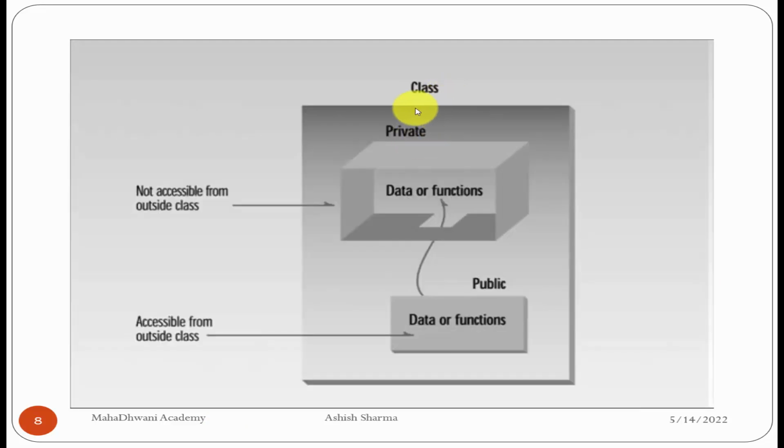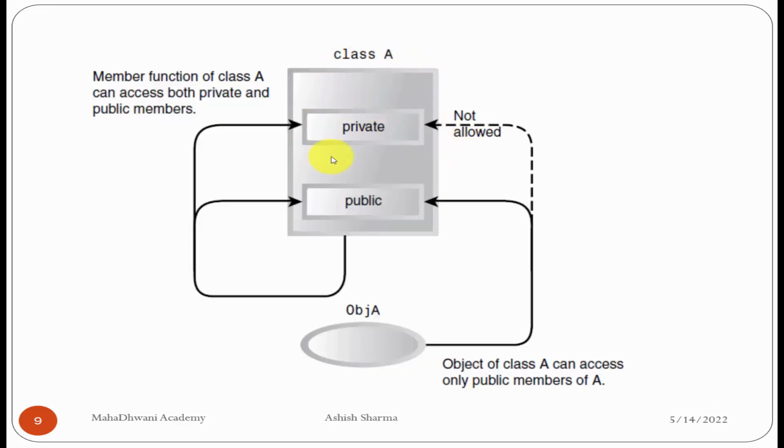Here inside the class we have private members and we have public members. So private members are not accessible from outside the class and public members are accessible from outside the class. So you can understand this graphically. This is a class A. In this class we have some private members, some public members, and outside the class we have an object. From this object the public members are accessible, and from the same object private members are not allowed to access. So you can say here not allowed and here allowed. So the object of class A can access only public members of A. So remember this point.